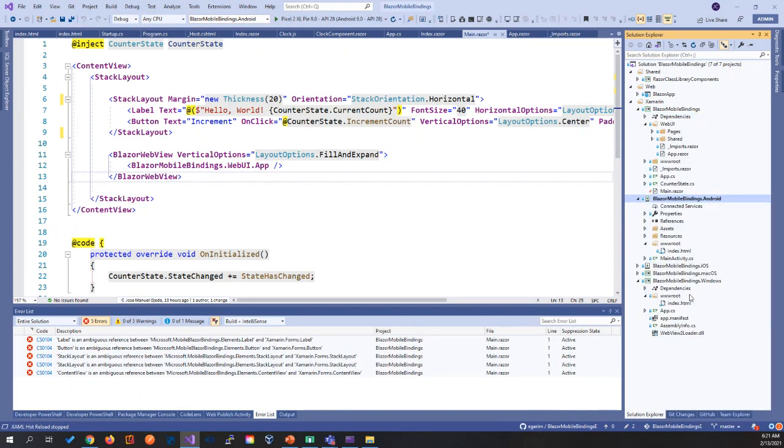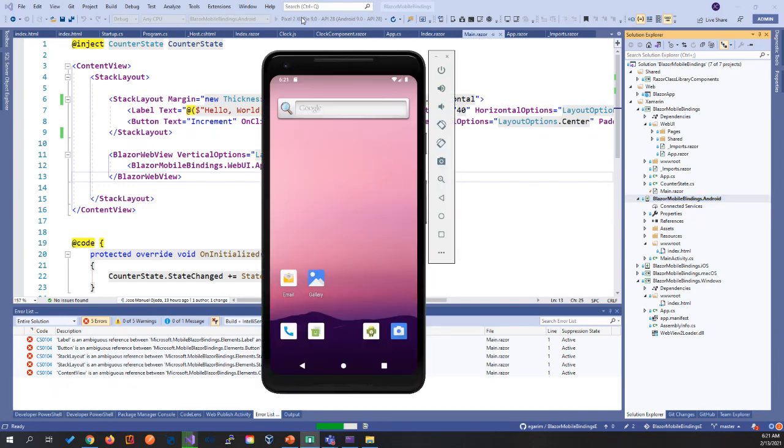So think that right now you can have the best of both worlds. Let's say that in your .NET team you have people who are really comfortable with the Blazor design pattern of the UI, and then you have another part of your team that is really comfortable with XAML. You will be able to do both. You will be able to mix and match depending on your needs.